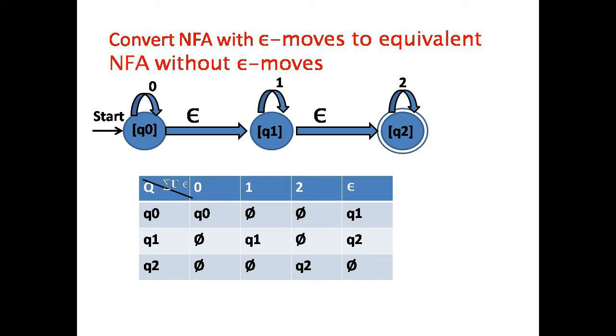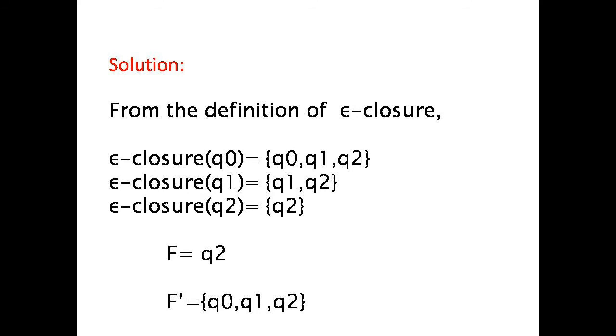The first step is to find the epsilon closure of each state, and after that we have to find the delta dash function. Now the solution. First we find the epsilon closure of the states Q0, Q1 and Q2. The epsilon closure of Q0 is Q0, Q1, Q2. The epsilon closure of Q1 is Q1, Q2. The epsilon closure of Q2 is Q2.